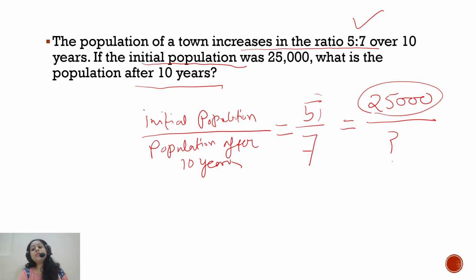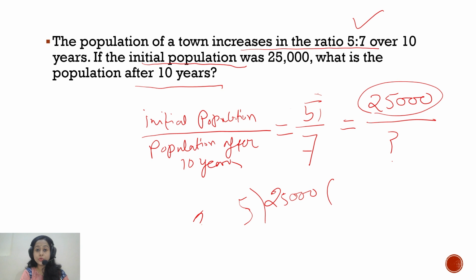From observation, or even if you divide 25,000 by 5, you will get the multiplicative factor.